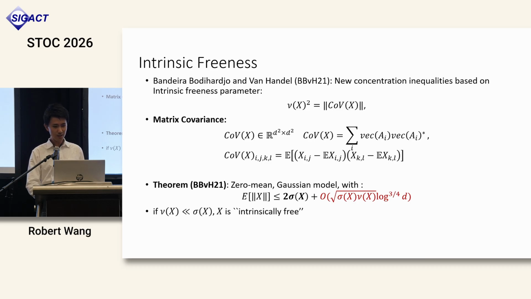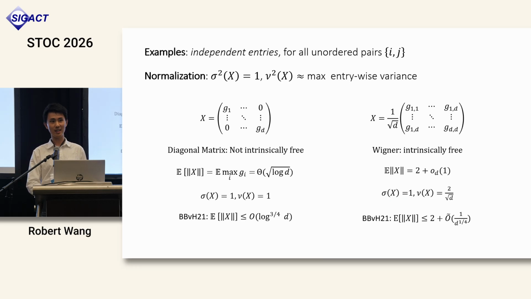To give some examples to illustrate these bounds, consider the simple case where X has independent entries, and we normalize the matrix variance sigma_X to be equal to 1. In this case, we can verify that the nu_X squared parameter is roughly the maximum variance of any entry.